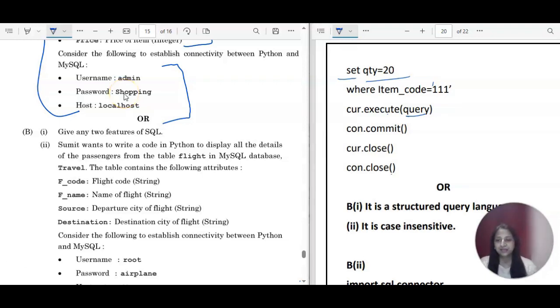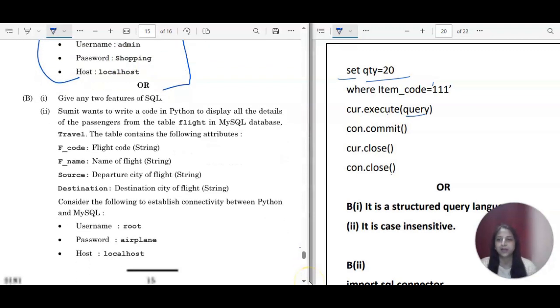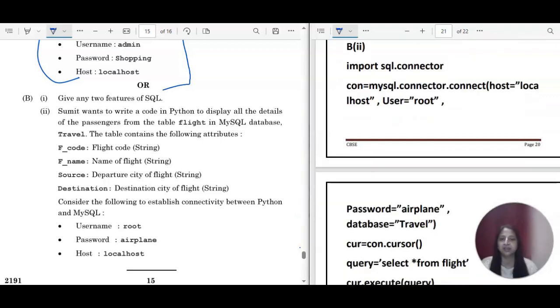So let us start with the last question, second part, which is also based on the connection only. Again, this is something expected, and some of the initial lines are common in both of the questions. Almost both of the questions are the same only, right? Sumit wants to write a code in Python to display all the details of the passenger from the table. The name of the table is flight in my SQL database, right? The database name is travel only.